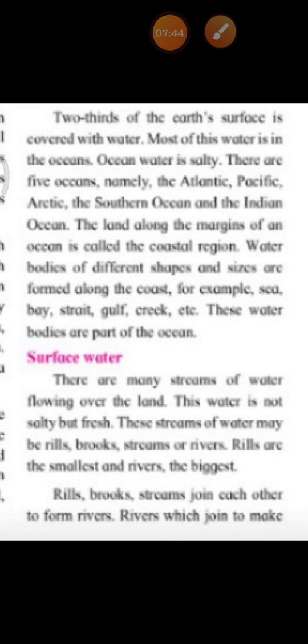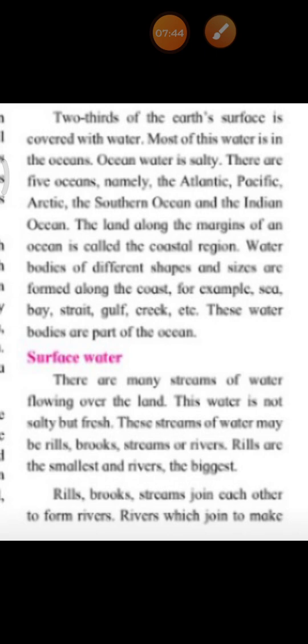The land along the margins of an ocean is called a coastal region. Water bodies of different shapes and sizes are formed along the coast, for example sea, bay, strait, gulf, creek, etc. Okay, children, and these water bodies are a part of oceans. Now we'll see about surface water.